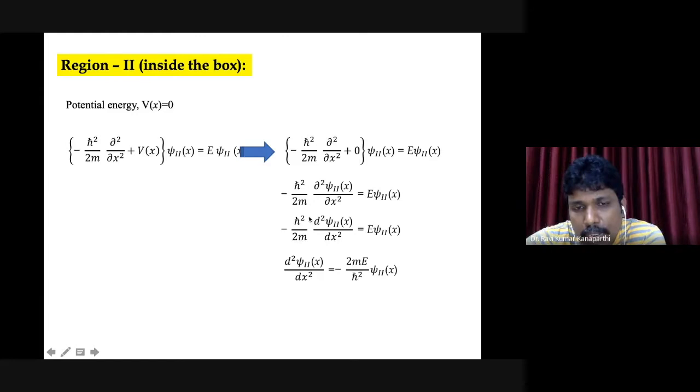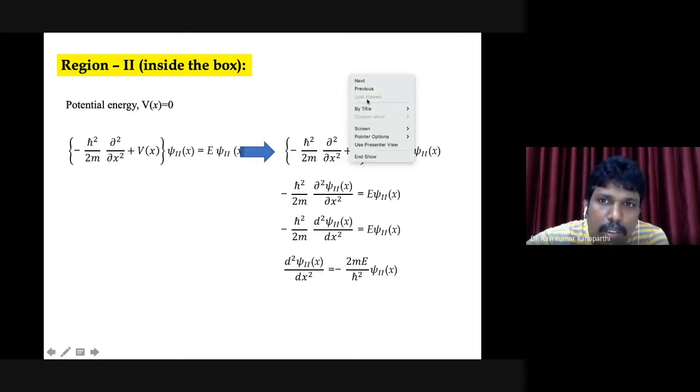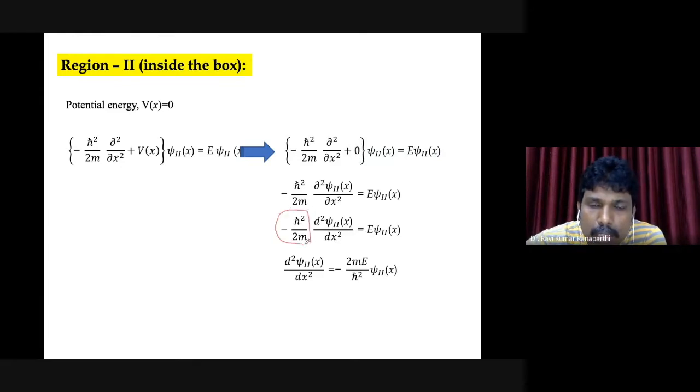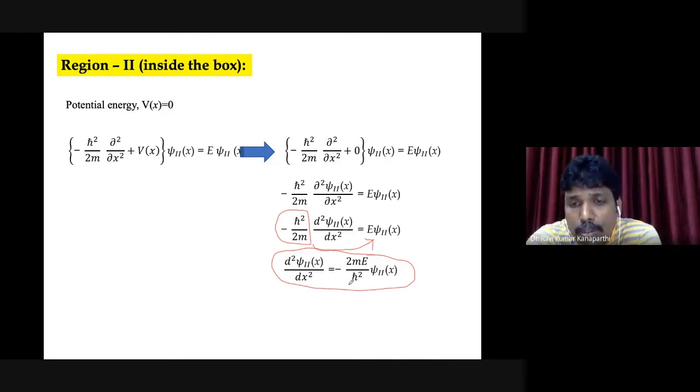What I do is that I have this quantity. What is this quantity? Minus h cross square by 2m. This quantity I will move to the other side. So when I move that, this is what exactly happens: d square psi2 of x by dx square is equal to minus 2mE by h cross square psi2 of x. That is the expression.